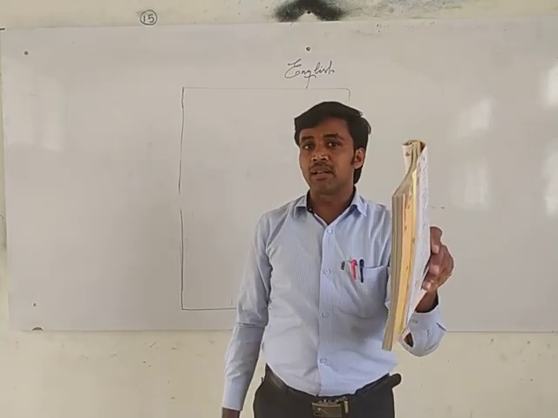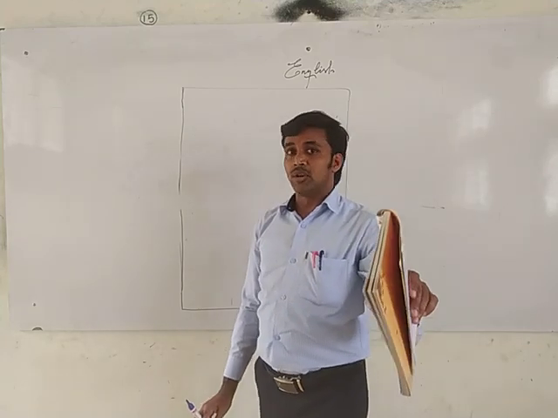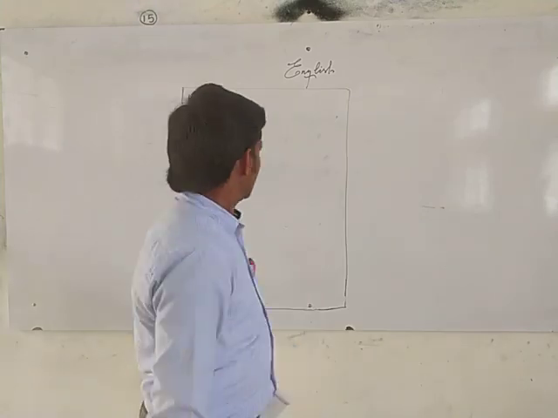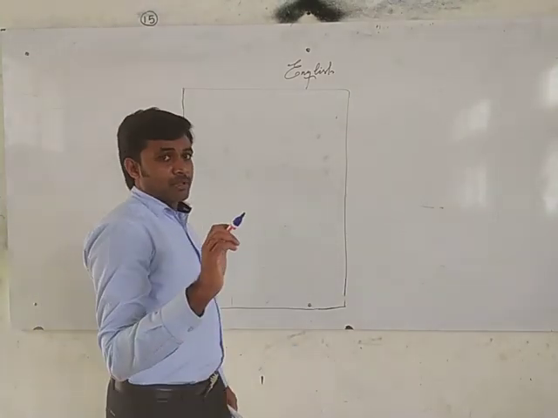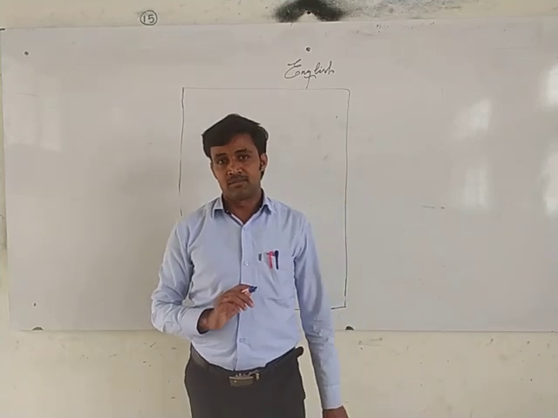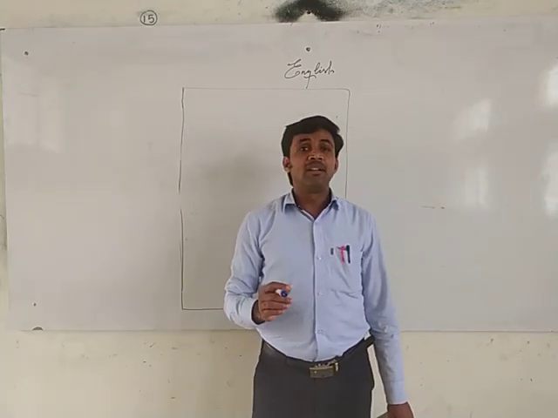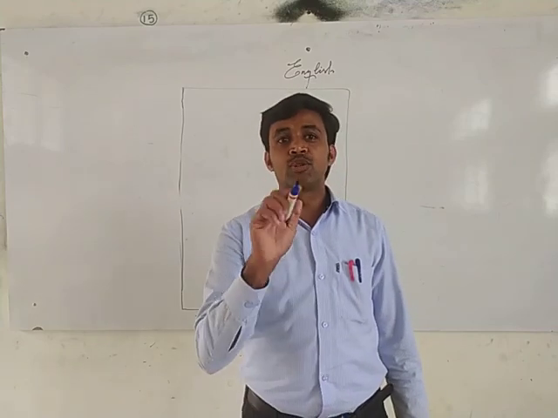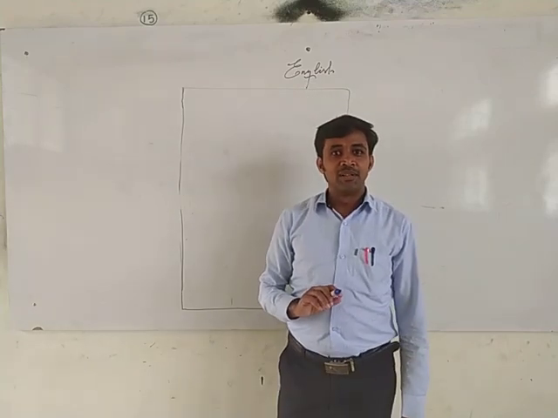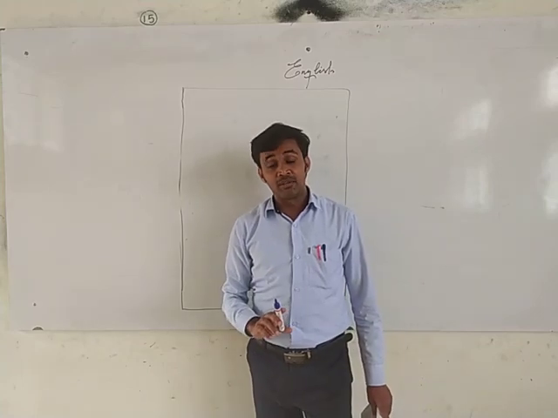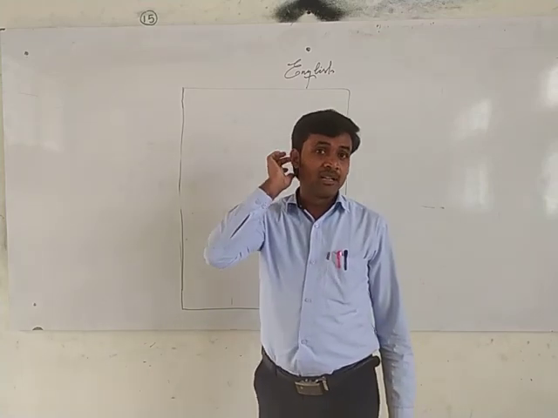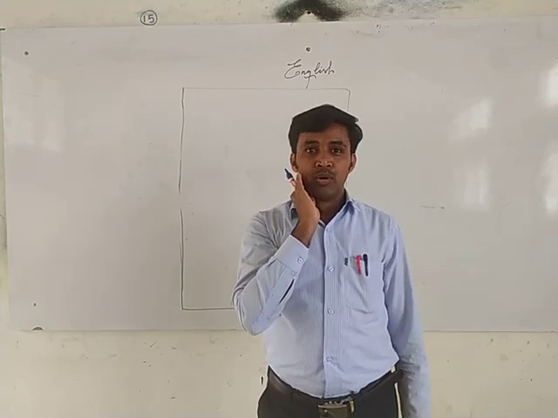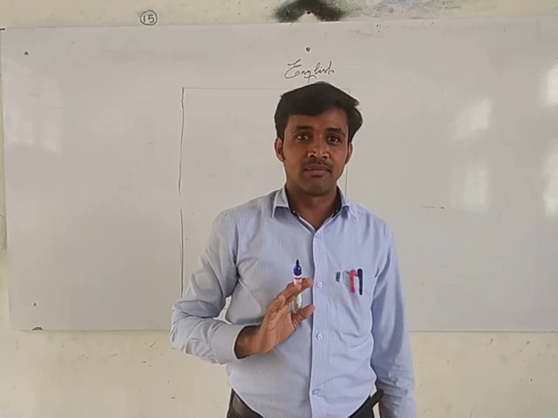When you write a letter to the collector or to anybody, not at the time of the examination, that way you write your own address. In the question paper, there will be an address. For example, imagine that you are Maya or Mahesh. Two names will be given to you. Imagine that you are Maya, a student of 10th standard, living in Bangalore, Gandhinagar Street.